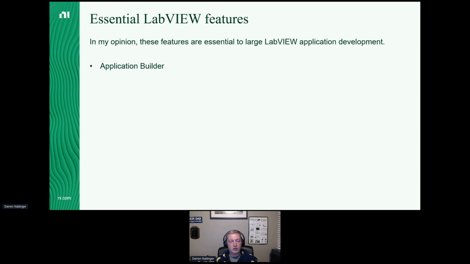First one is App Builder. You've got your code that you need to build into an EXE or a DLL or a source distribution or whatever. You have to use App Builder. There's no way around it. And as a result, you have to use the project window, right? There's no other place to put build specs in LabVIEW other than the project window. In my opinion, project libraries are essential for large LabVIEW application development, just in terms of the scoping and namespacing and code organization that they provide. Similarly, LabVIEW classes, I feel, are an essential feature for large LabVIEW application development.